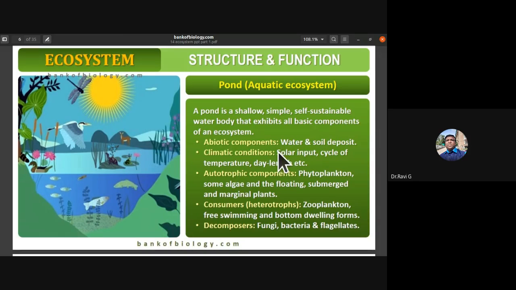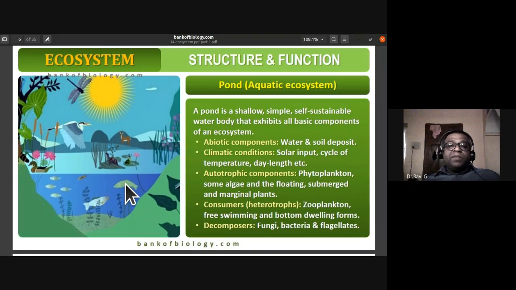Now we'll try to understand a pond ecosystem. So what is a pond? A pond is a shallow, simple, self-sustainable water body that exhibits all basic components of an ecosystem. So it is standing water. So what are the basic components of an ecosystem? They are the abiotic components and biotic components. The abiotic components here are the water and soil deposit.